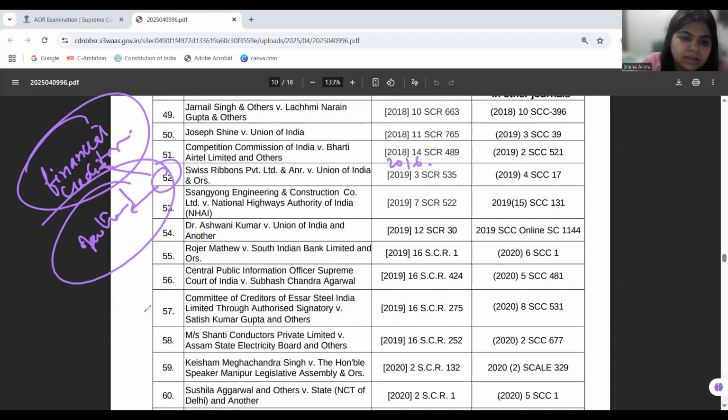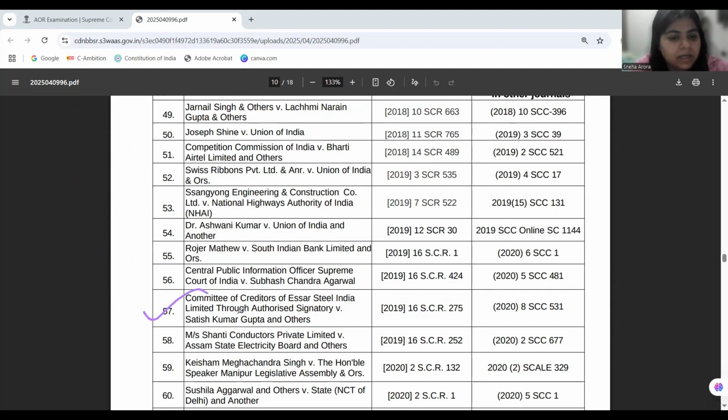Moving on, the 57th is Committee of Creditors of Essar Steel India Limited versus Satish Kumar Gupta. In this case, the court is upholding that if a resolution plan is passed by the COC, the committee of creditors, then the insolvency tribunal does not have the say to rewrite the resolution plan. The reasons that the COC takes into account to finalize the resolution plan are based on their commercial wisdom. However, these decisions of the COC are always subject to judicial review by the court.